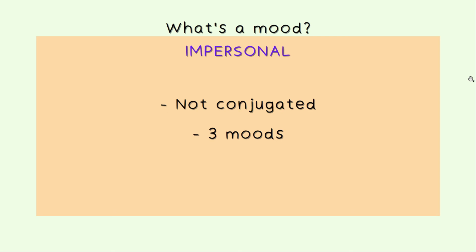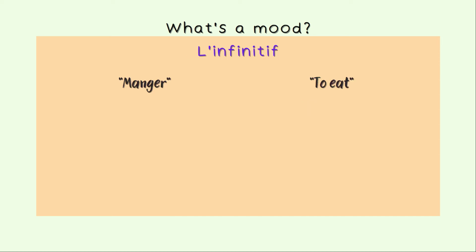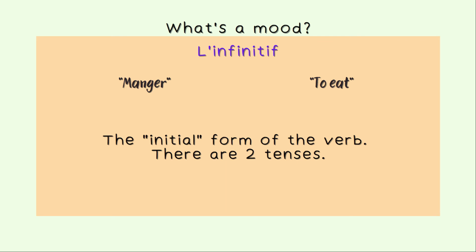Now, let's take a look at the impersonal moods. These moods are not conjugated and you have a total of 3 impersonal moods. So let's take a look at them. The first mood is l'infinitif, the infinitive mood. Manger, to eat. That's not a sentence, it's just the verb here. Infinitif is the initial form of the verb.